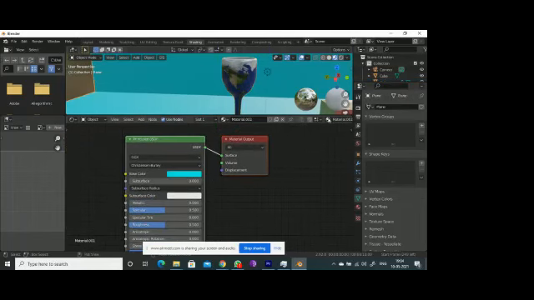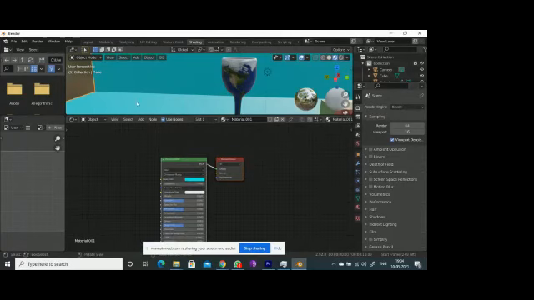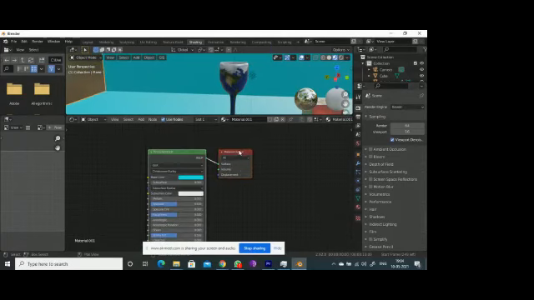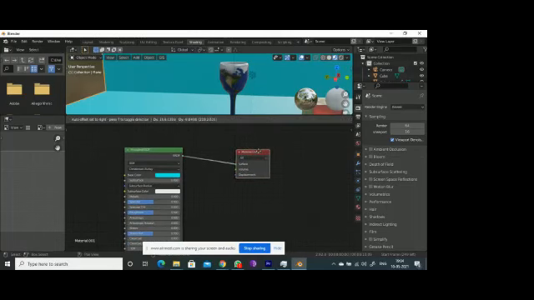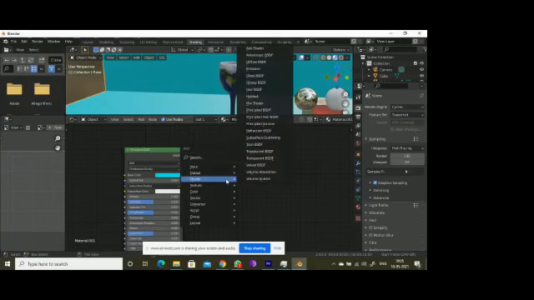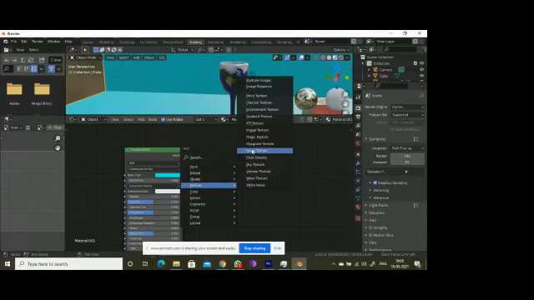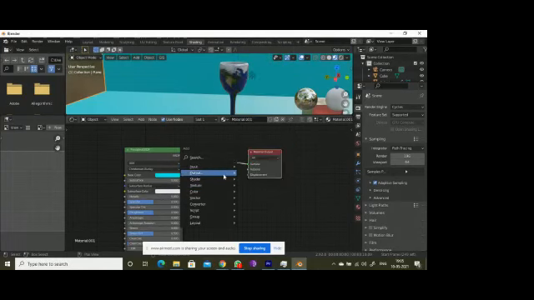Okay, let me show this. Displacement won't work in EEVEE. Displacement works in Cycles only. So press Shift A here and add image displacement.